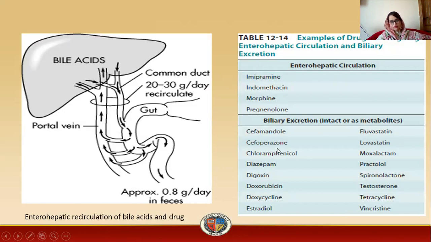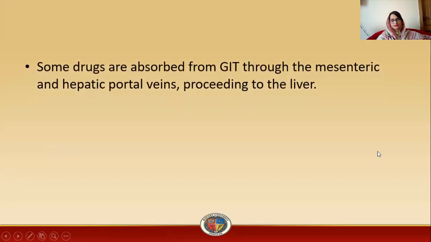cefamandole, cefoperazone, chloramphenicol, diazepam, digoxin, doxorubicin, doxycycline, estradiol, fluvastatin, lovastatin, moxalactam, practolol, spironolactone, testosterone, tetracyclines, and vincristine. These are the drugs which are excreted through this route of excretion.